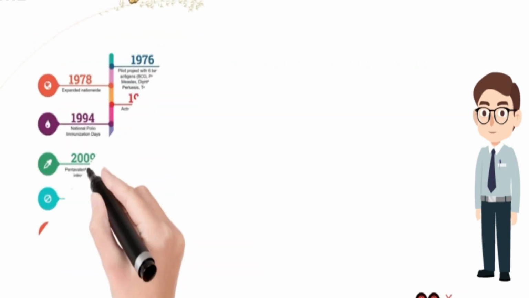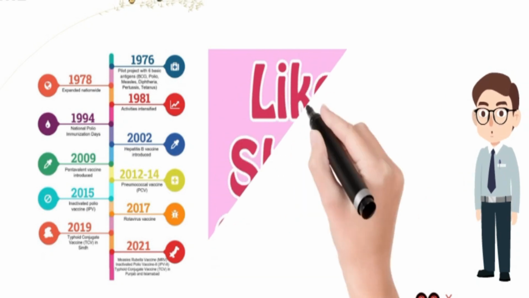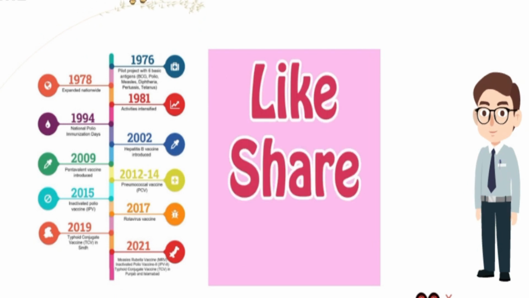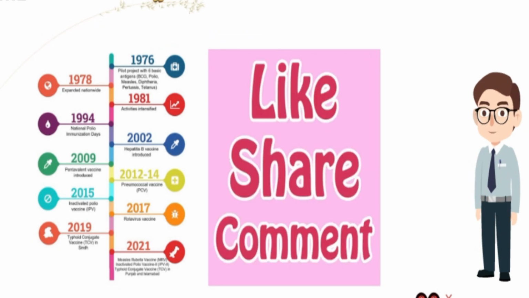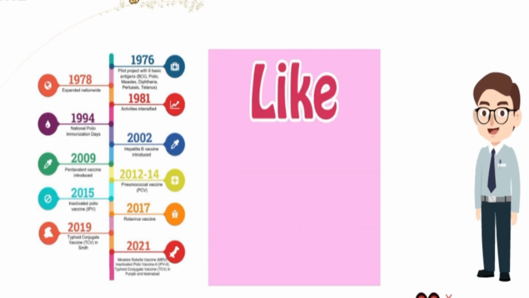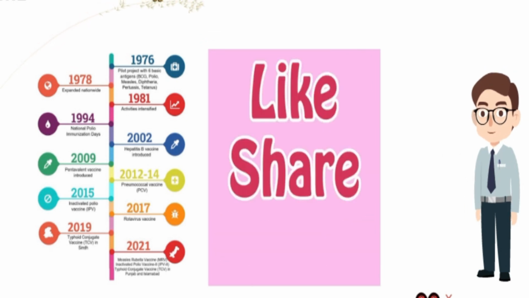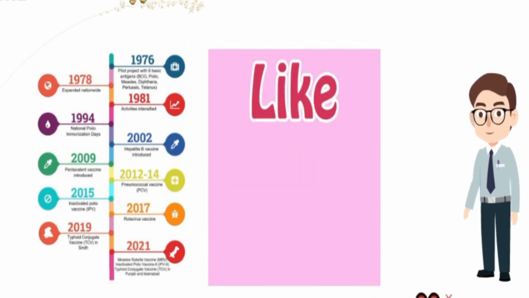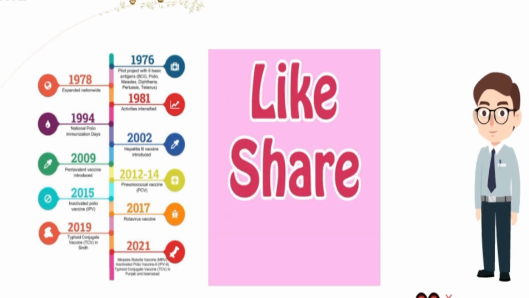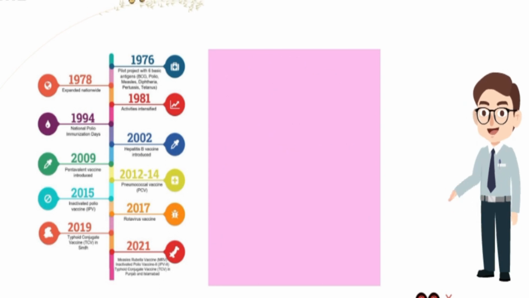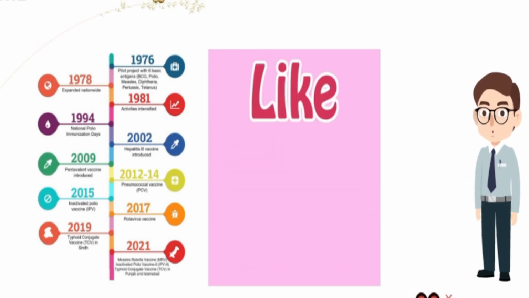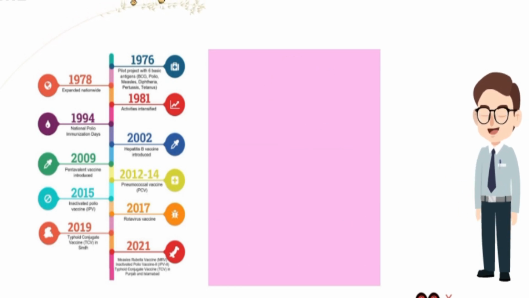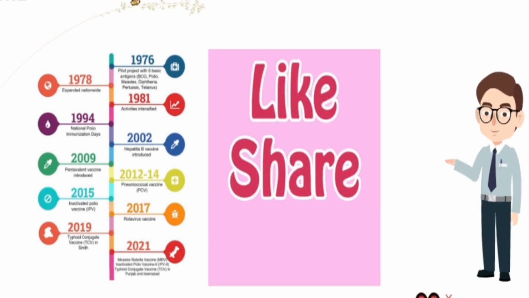History of EPI vaccination. In 1976, a pilot project was started with 6 basic antigens included: BCG, polio, measles, diphtheria, pertussis, tetanus, DPT. In 1978 this project was expanded nationwide. Afterwards in 1981 these immunization activities were intensified. 1994, National Polio Immunization Day. In 2002, Hepatitis B vaccine was introduced. In 2009 for the first time, pentavalent vaccine was introduced. 2012-14, pneumococcal vaccine PCV was included in the program.